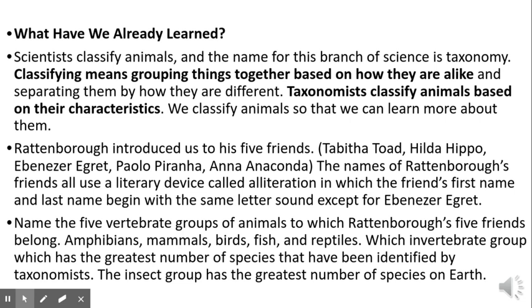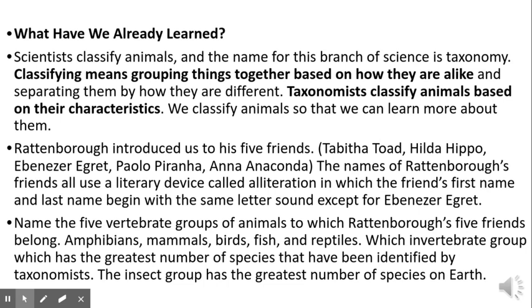So Rattenborough, our narrator, has introduced us to 5 of his friends: Tabitha Toad, Hilda Hippo, Ebenezer Egret, Polo Piranha, and Anna Anaconda. And we learned yesterday that his friends' names use a literary device called alliteration. Do you remember that? It's just that their names start with the same letter as what they are. So Tabitha Toad is a T and a T and make the same sound. And we hear a lot of that in poetry.